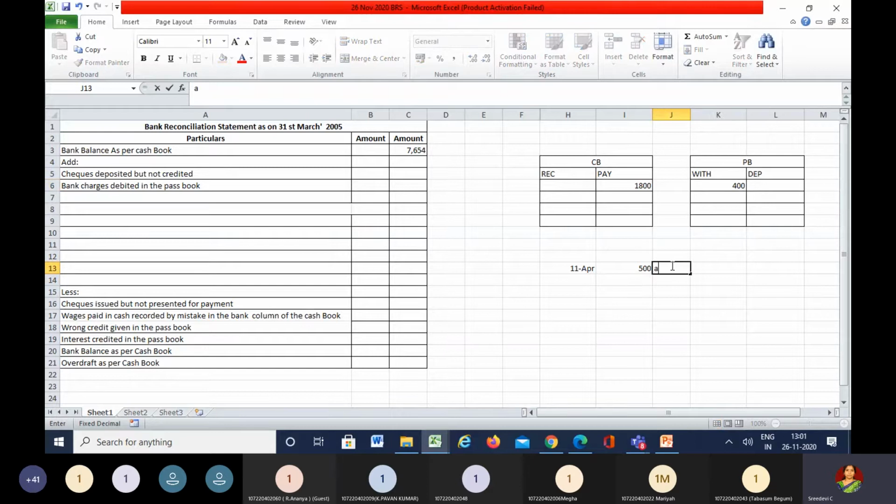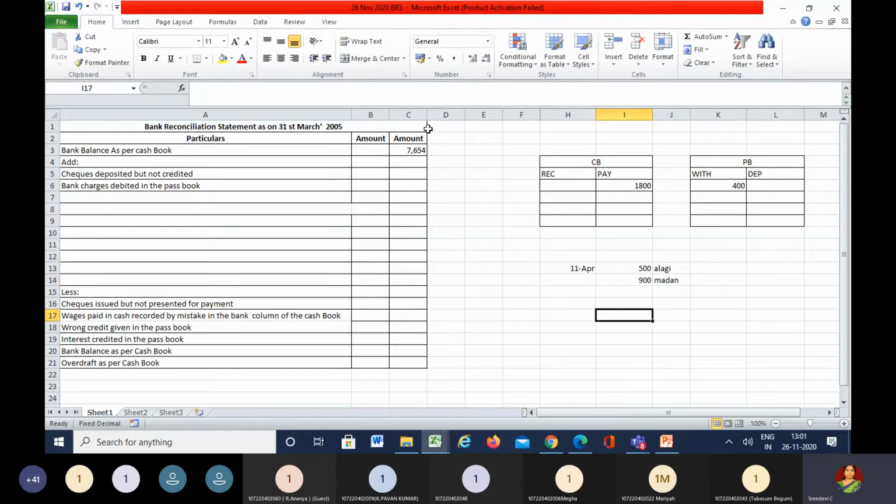This check has been given to Alagi, right? She didn't go to the bank due to some reasons, so she could not withdraw the money before 31st of March. Similarly, Madan also was out of station, so he could not withdraw the money from my account. So 900 was also not withdrawn.